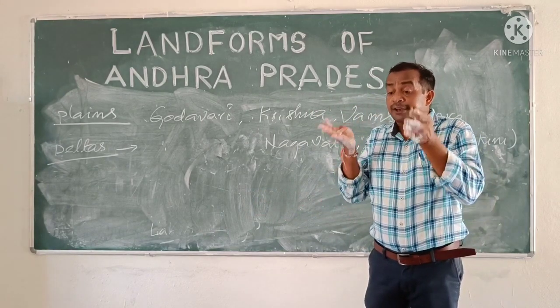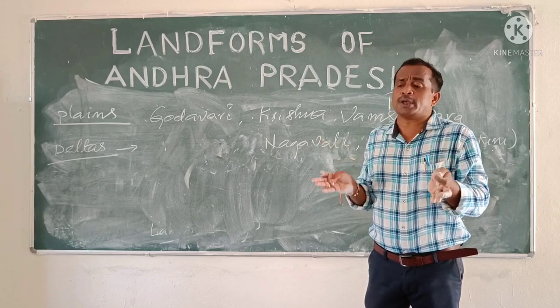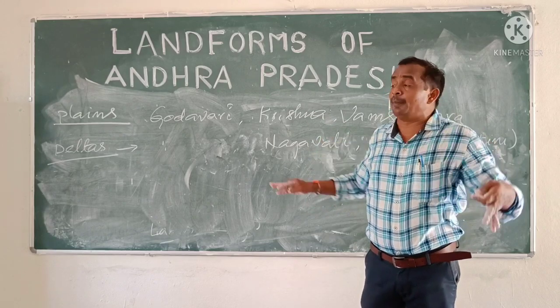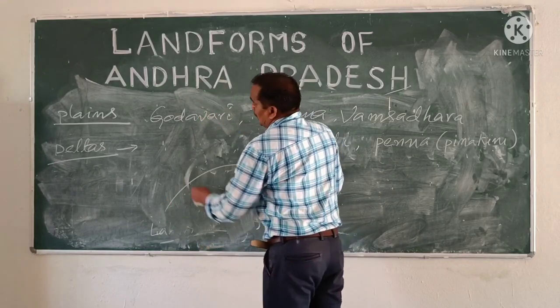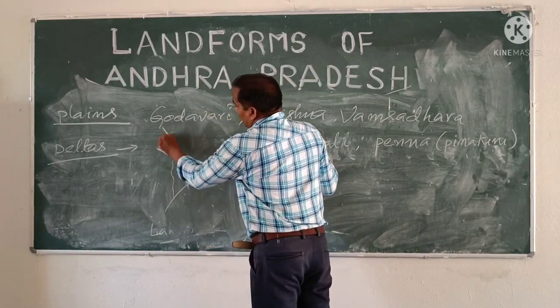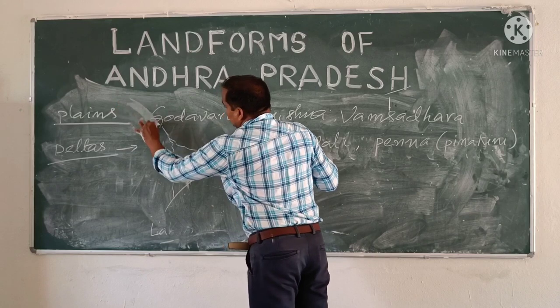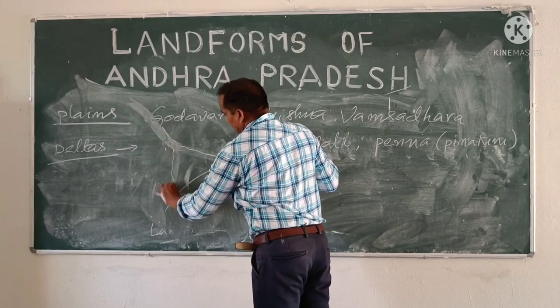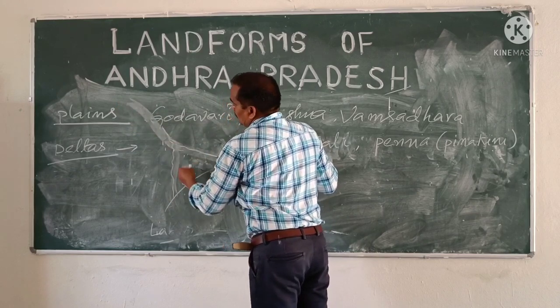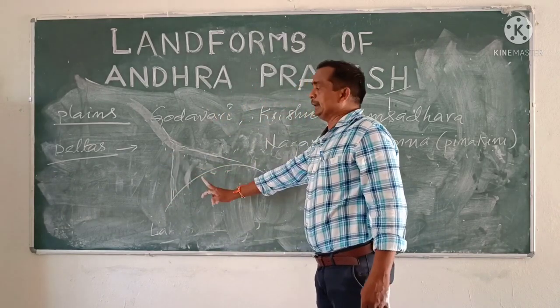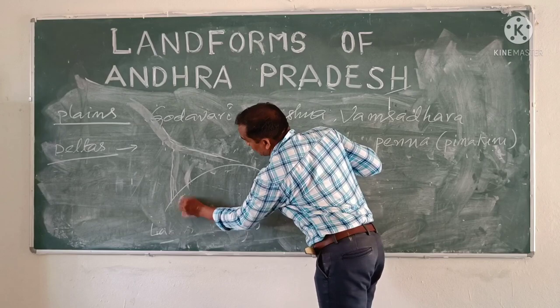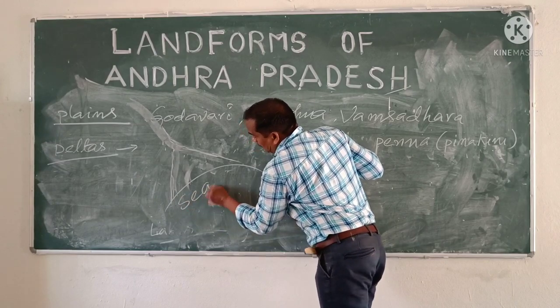At the river mouth area, the landform is formed in a triangle shape. You see, this is the river, and the landform formed in the triangle shape is called a delta. It is formed before the river enters the sea.